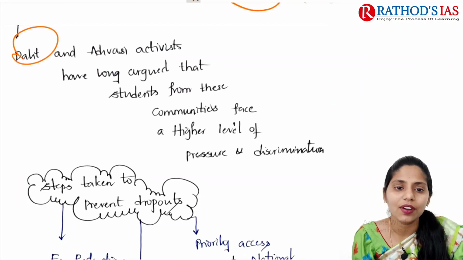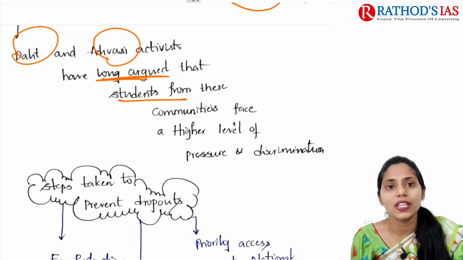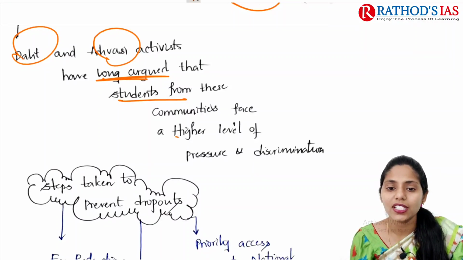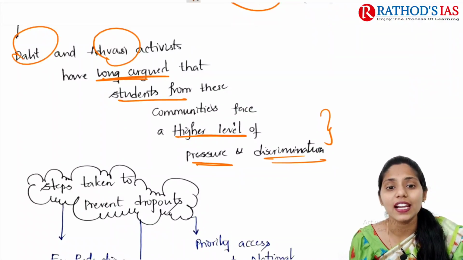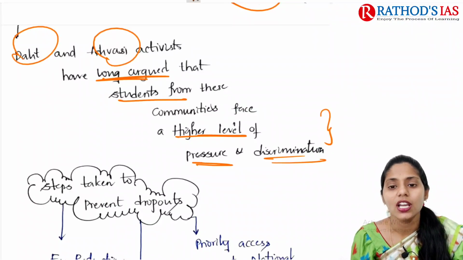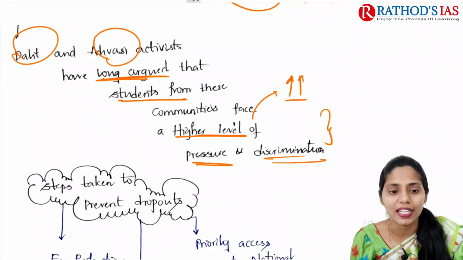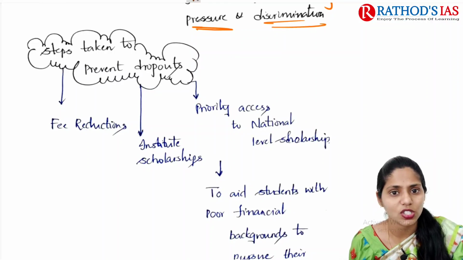Dalit and Adivasi activists have long argued that students from these communities, like scheduled castes as well as scheduled tribes, face a higher level of pressure and discrimination. Because of this higher level of pressure and discrimination, dropouts of students in these IITs are increasing. So what are the steps taken by the government till now to prevent these dropouts?